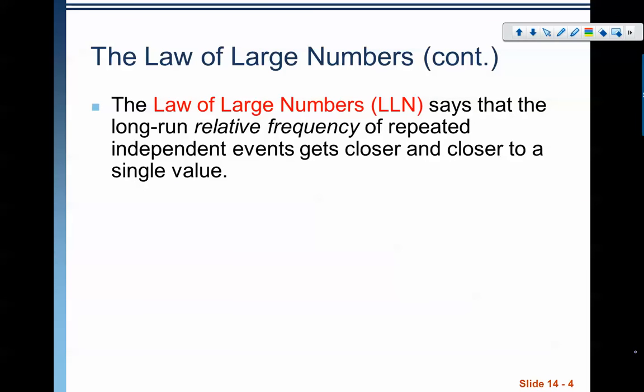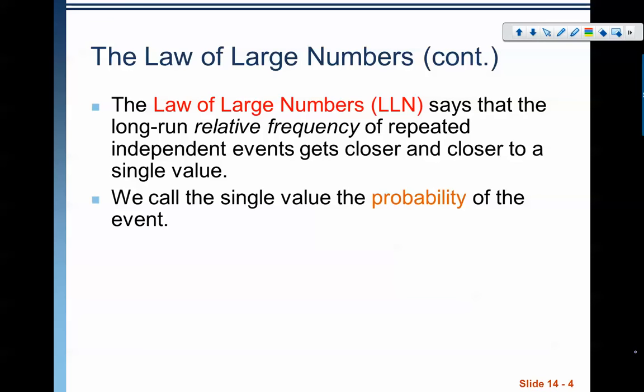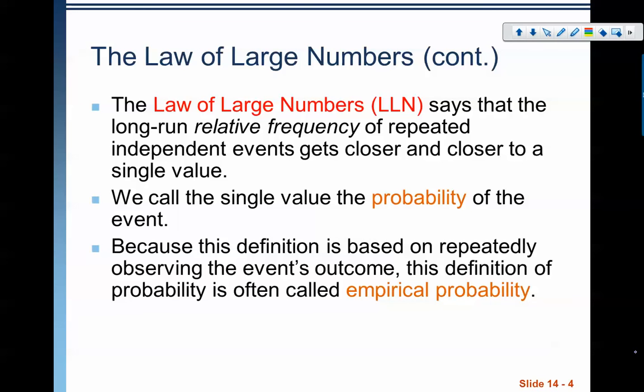What the law of large numbers says is that in the long run, the relative frequency of repeated independent events gets closer and closer to a single value. And that single value that we find is the probability of an event. So again, let's think of it in terms of a coin flip. If I were to flip a coin once, I would get either heads or tails. And if I were to base my probability on that, I would say that I have a 100% chance of getting a heads or a tails, and that's wrong.